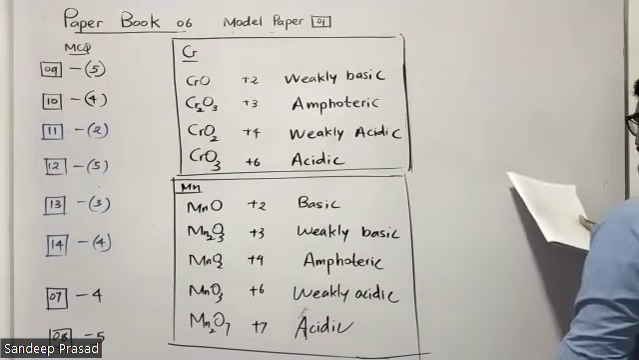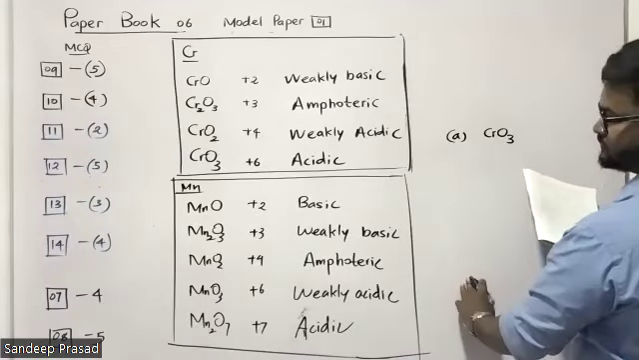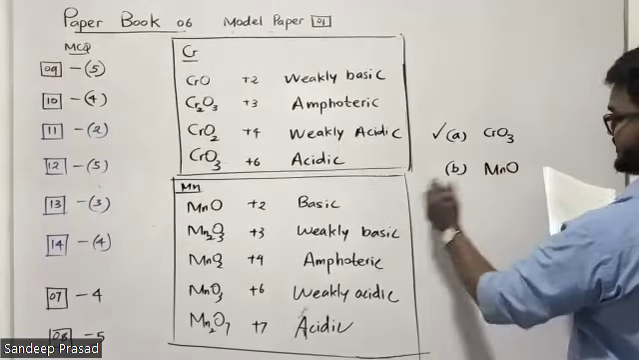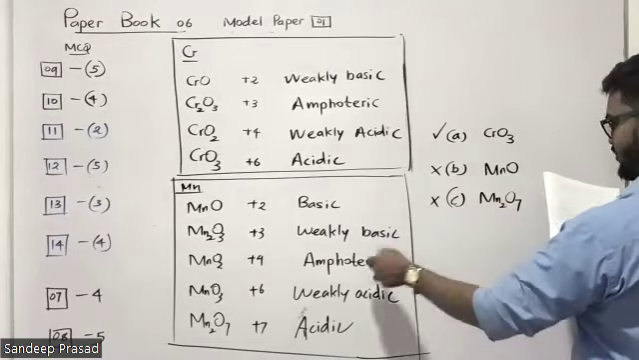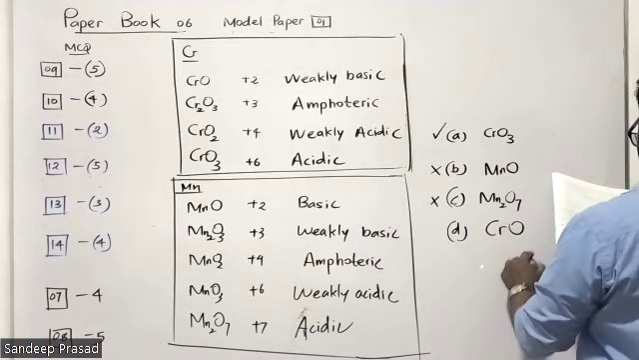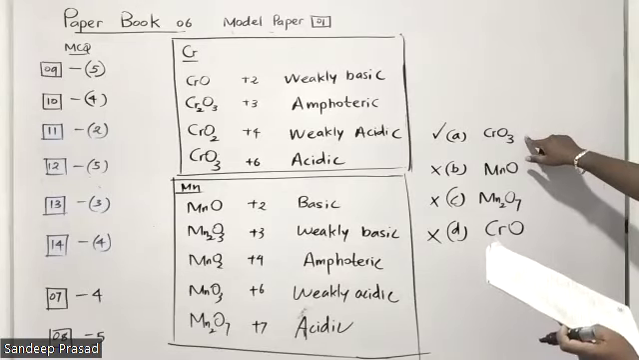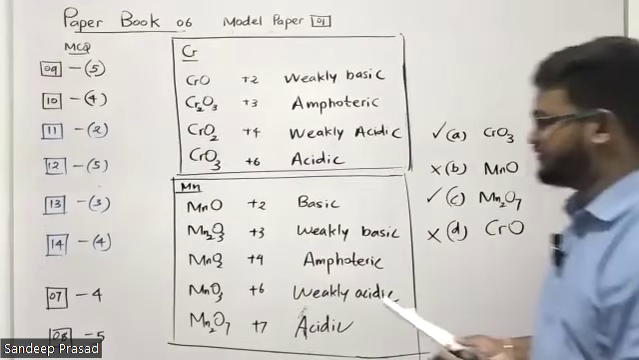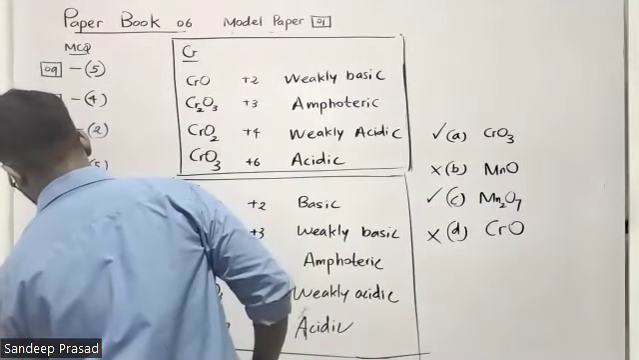So they're asking here, question number 15, acidic oxides. A, CrO3, is it acidic? Yes. B, MnO, is that acidic? Oh, it's basic. C, Mn2O7, that is acidic. Remember, when the number of oxygen atoms is increasing, we can tell that acidity is increasing. CrO is weakly basic. So they're asking for acidic oxides, A and C are correct. Therefore, question number 15, answer is number 5.